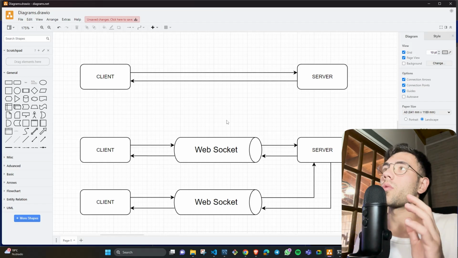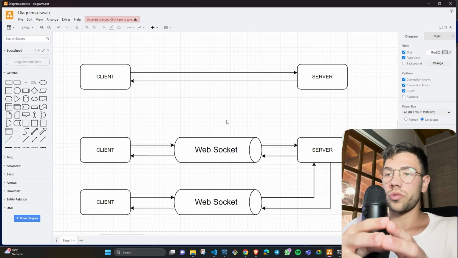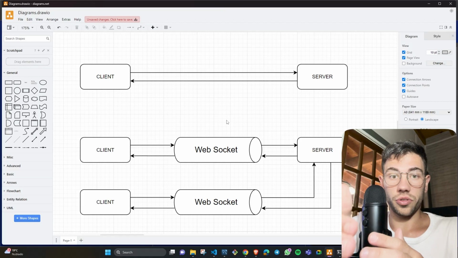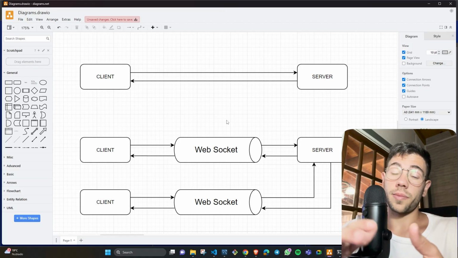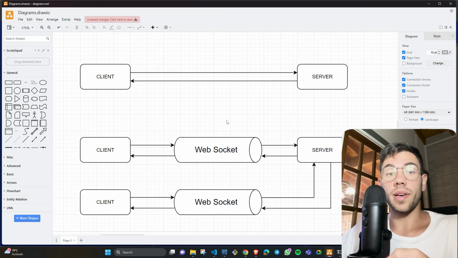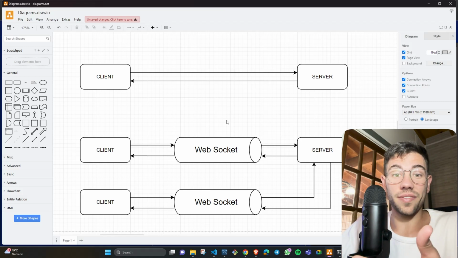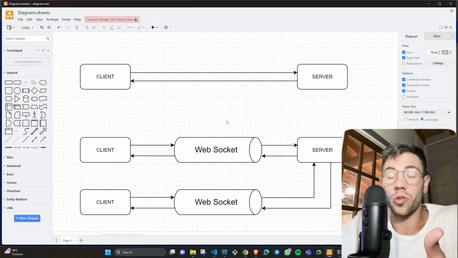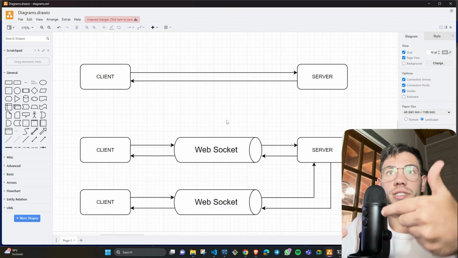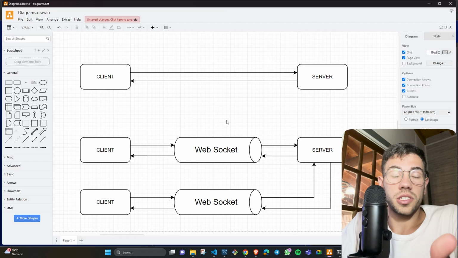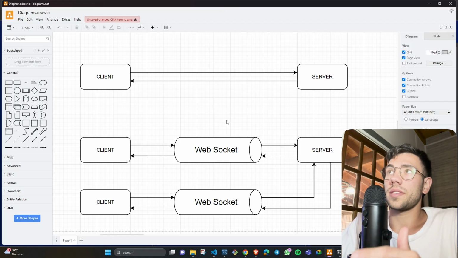WebSockets allow the server to send data to the client without any request from the client. In this case, for the chat application, the client can receive messages, but the client doesn't know when they have to receive those messages. So the client would have to be requesting every time, in a polling fashion, whether there are some messages for them, and that would be inefficient. So with WebSockets, we are doing this.